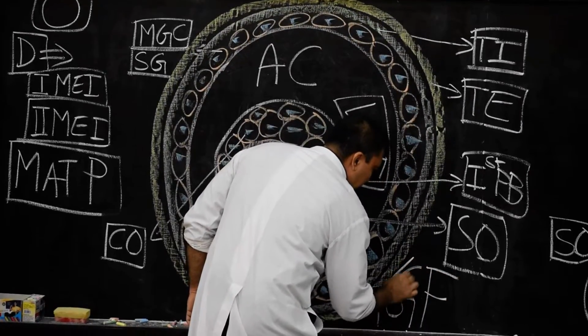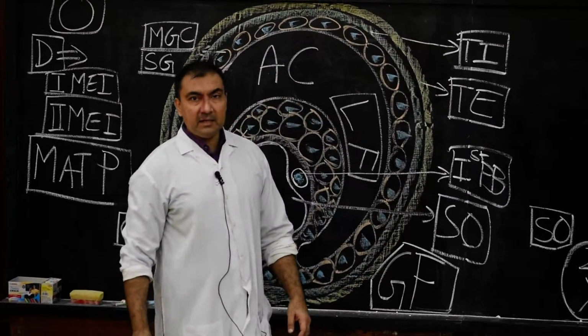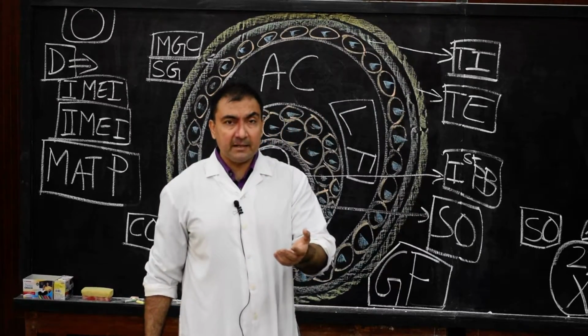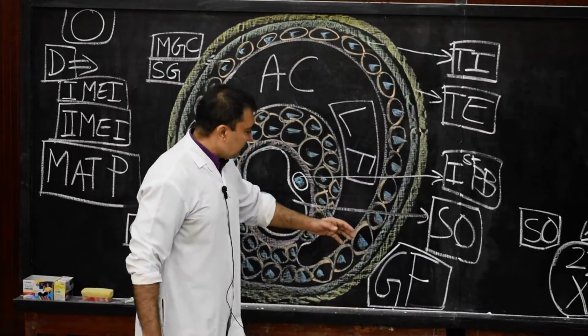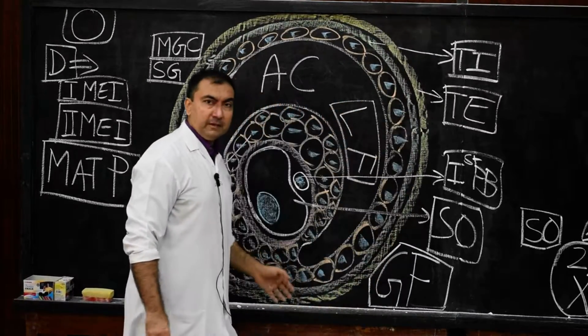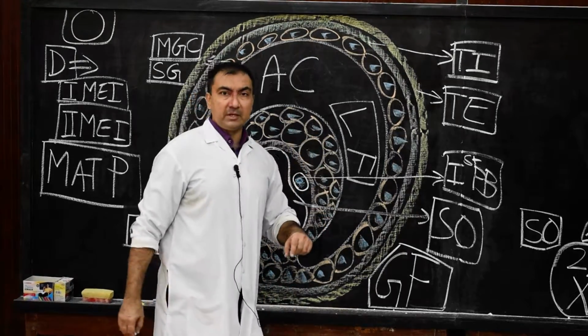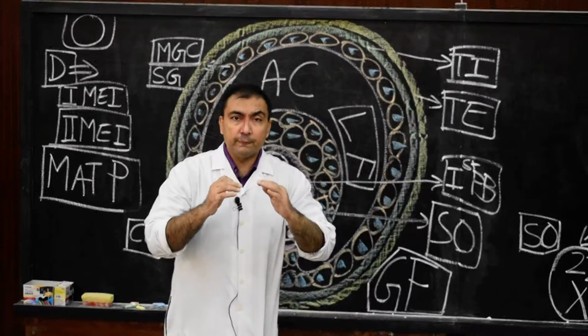Now please note down the spelling, which is very important. Graafian, or according to some books it is given differently, Graafian follicle. So the Graafian follicle is a stage of mature ovarian follicle in which there is presence of the secondary oocyte and first polar body, and this Graafian follicle is present at the time of ovulation.